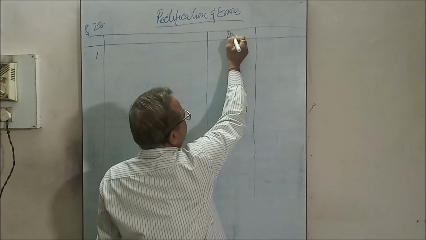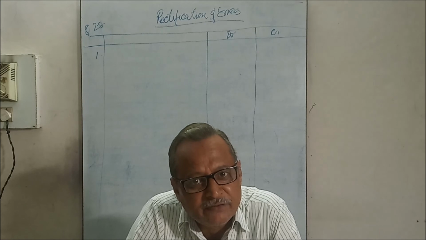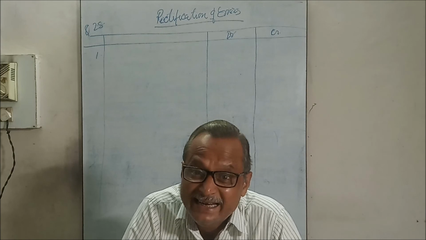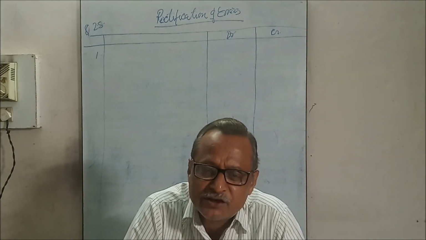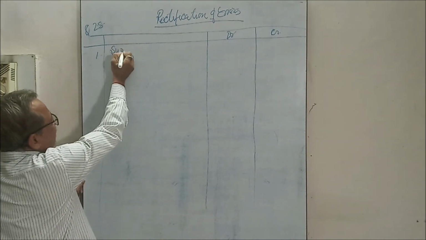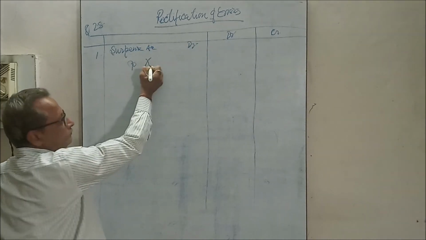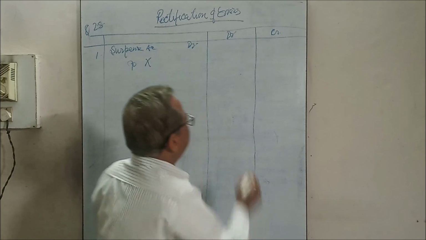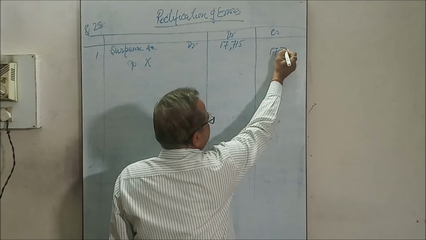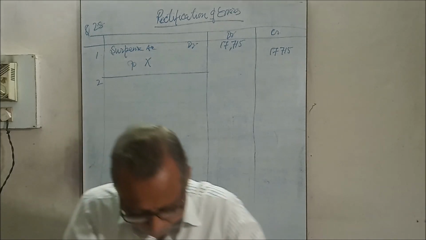Debit item, debit amount, credit amount. 17,715 received from X has not been posted to his account. In his account, it was not posted. Received, so X should be credited. So here X was not credited. Suspense account debit, to X 17,715.